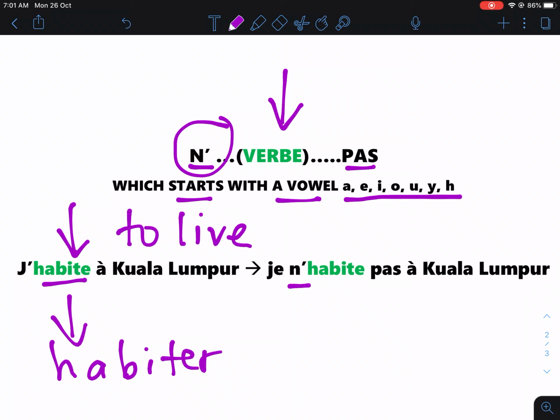It starts with the vowel H. Because the verb starts with a vowel, it has to use an apostrophe and pas. So la négation is je n'habite pas à Kuala Lumpur. From j'habite à Kuala Lumpur, it becomes je n'habite pas à Kuala Lumpur.